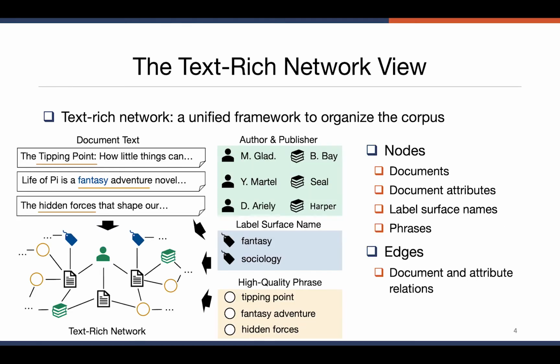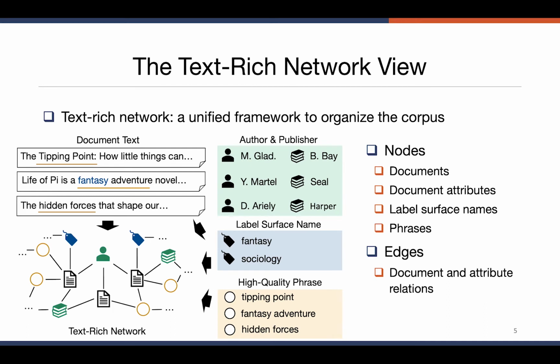The first step in our framework is to organize the structure-rich text corpus into a text-rich network. As you can see in the figure here, a text-rich network is a heterogeneous network with various node types and accompanied by abundant raw text information. For the nodes in the network, we have documents. We have document attributes such as authors and publishers of books, and those two are given as input to our framework.